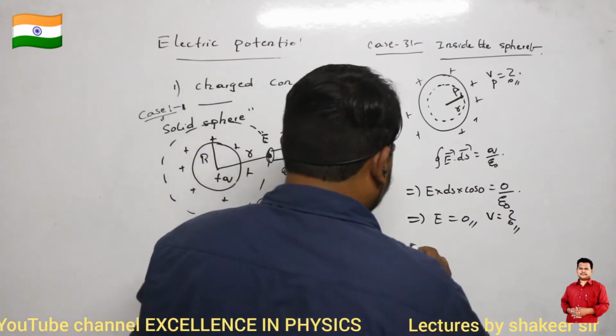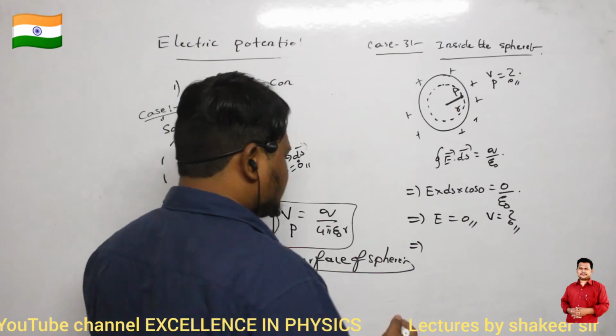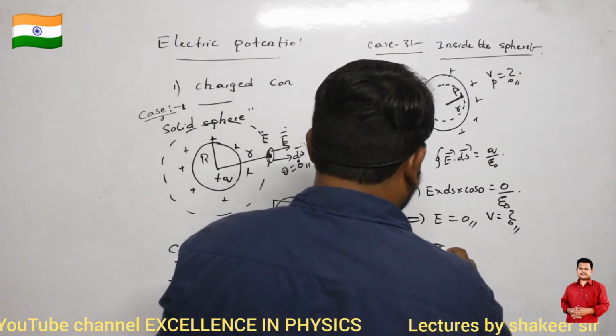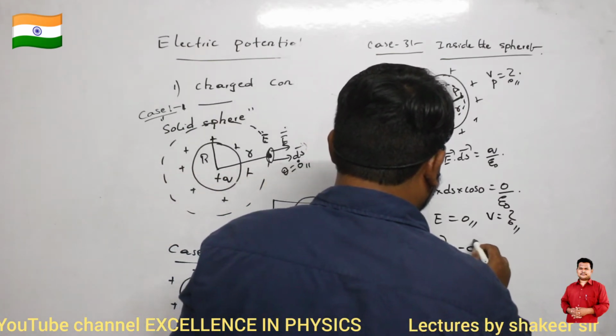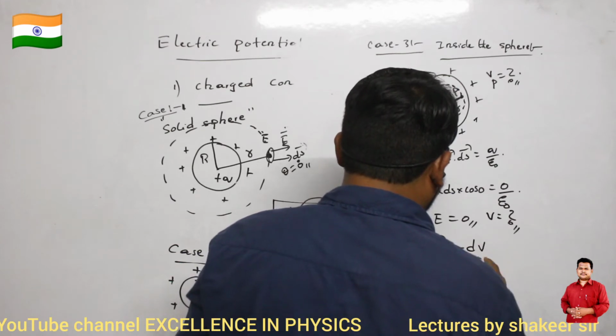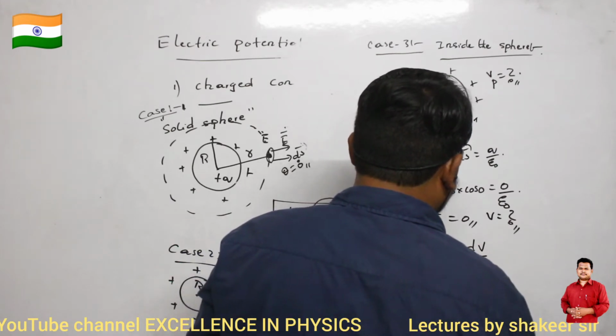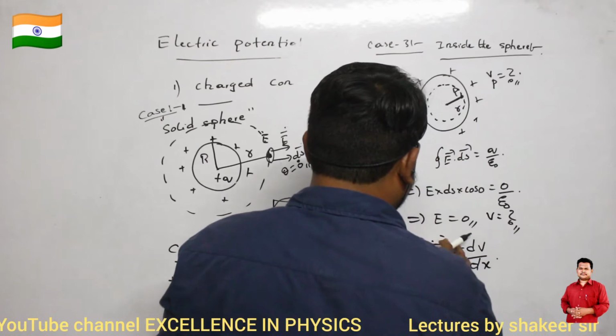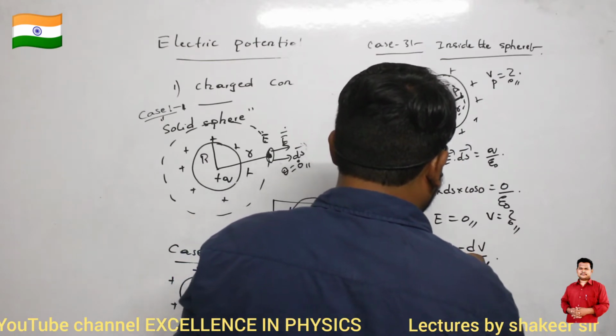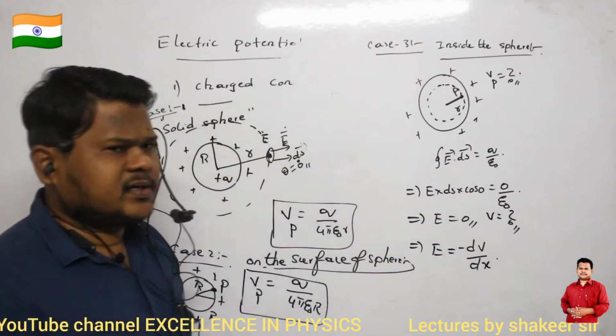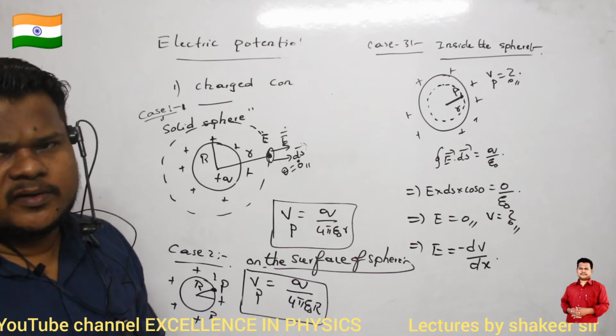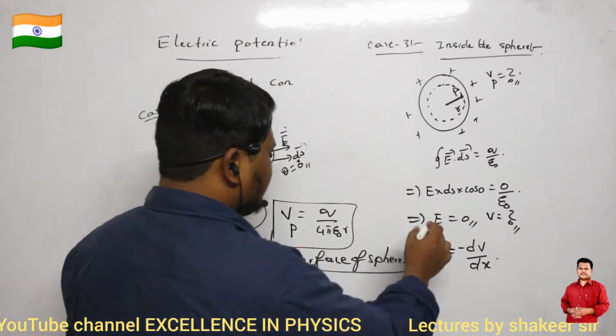The relation between electric field and potential, we have already studied many times. E is equal to minus dV divided by ds, or dx, anything you can write. So electric field is equal to minus dV divided by dx. We have already written this. Now the electric field is 0.